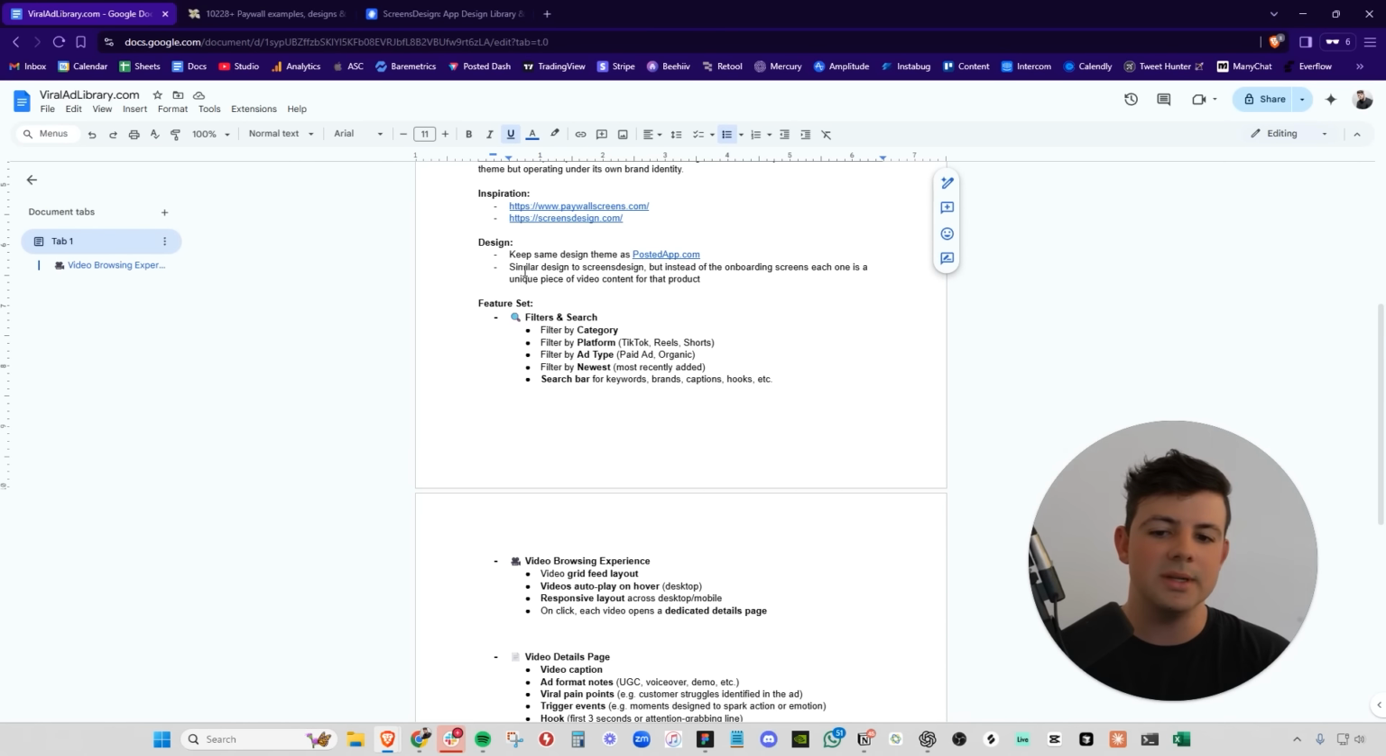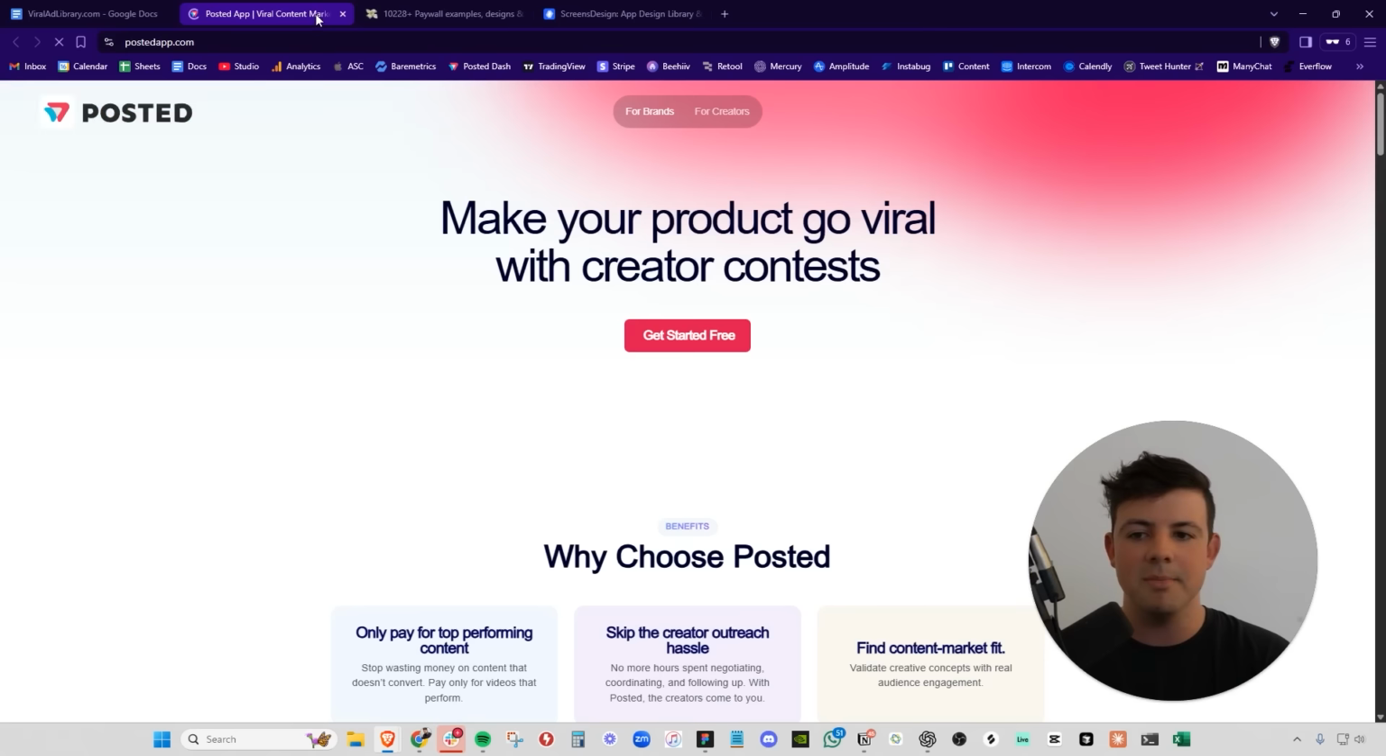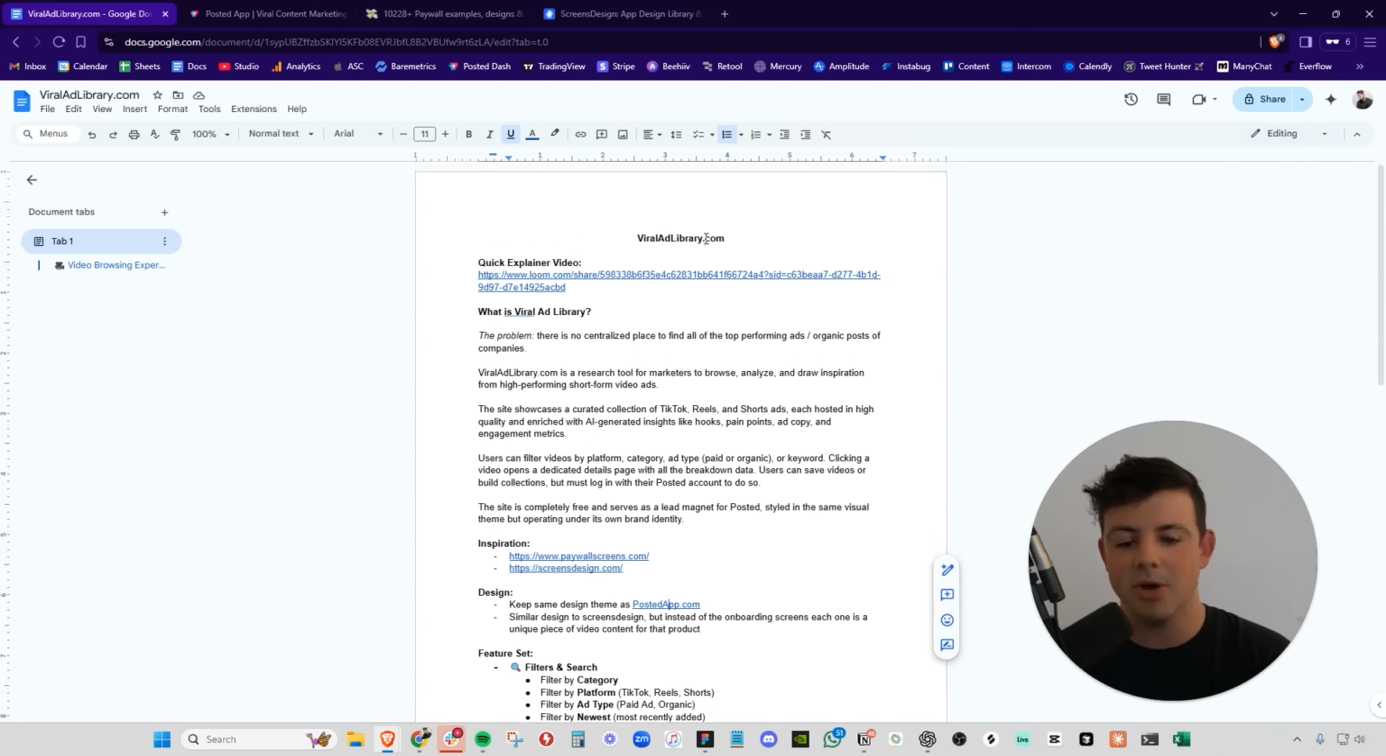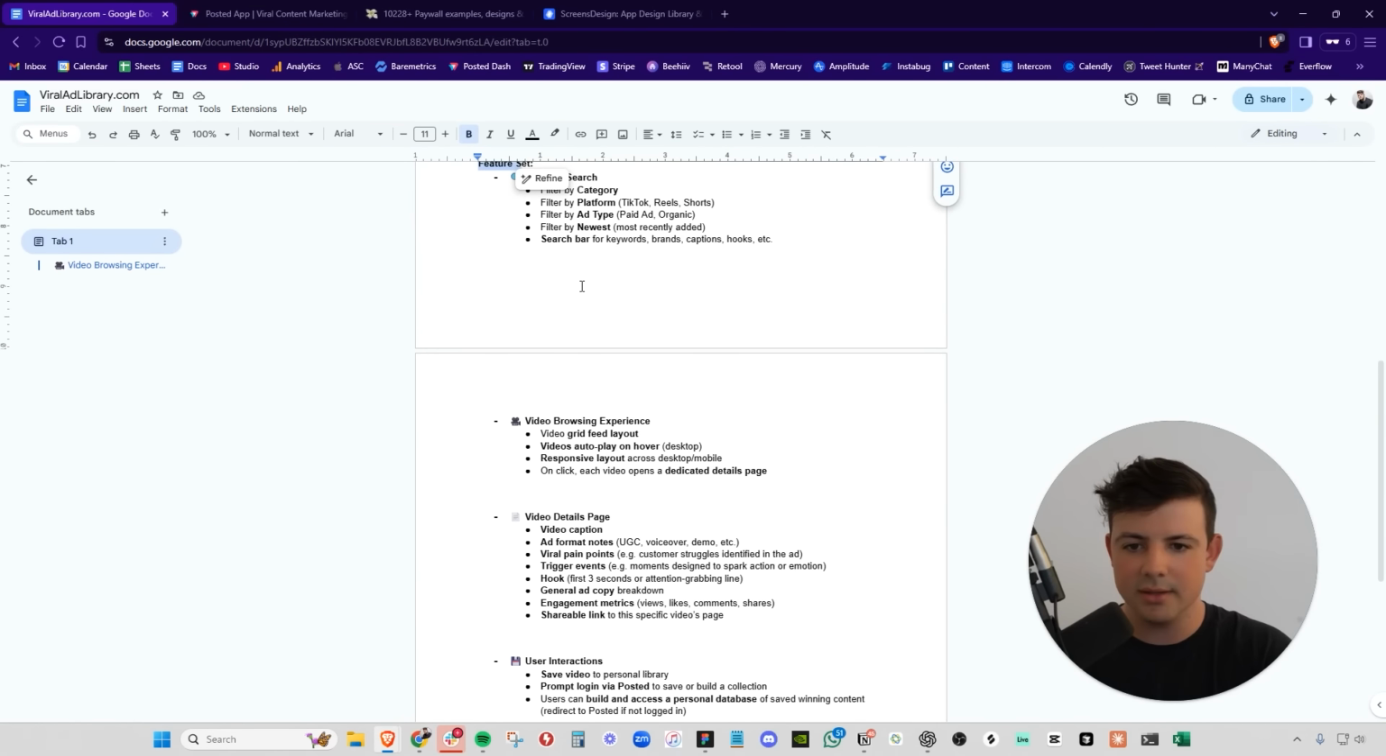And ultimately, what we need to keep in mind is that this is going to be a kind of lead magnet product for Posted app, which is the main SaaS product that I am working on right now. I want Viral Ad Library to drive a ton of traffic to Posted app, and this can also be a standalone product itself. And then we have the feature set, which is broken down here.